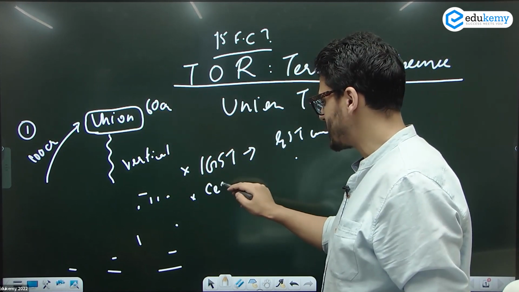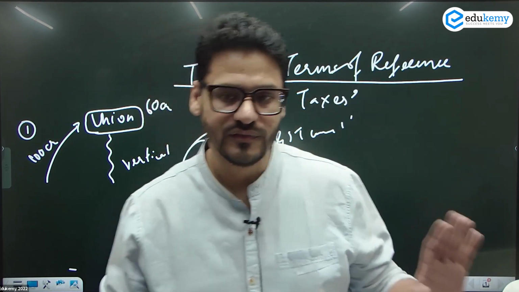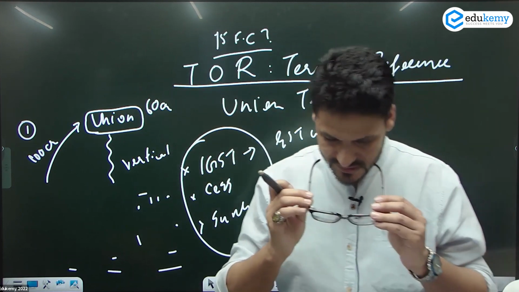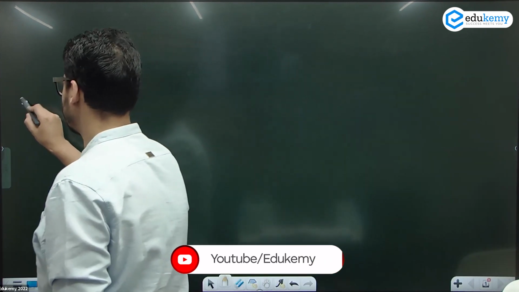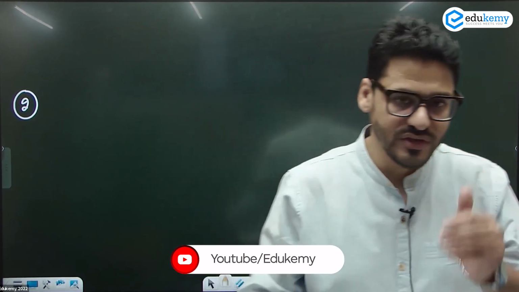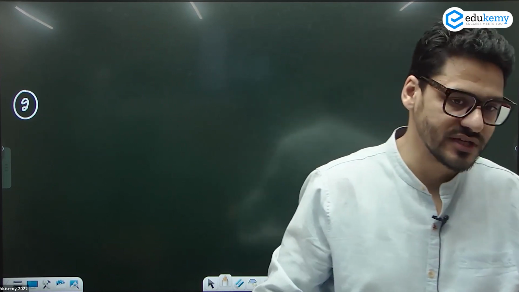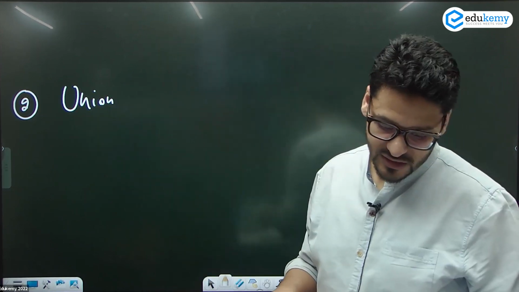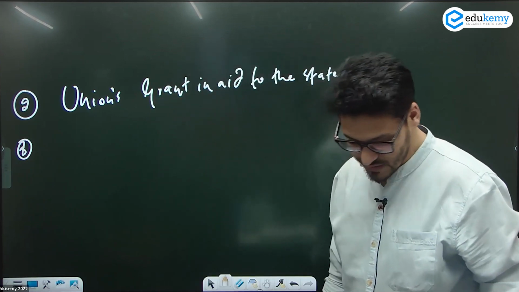और क्या नहीं आएगा? Cess. और क्या नहीं आएगा? Surcharge. These things are not distributed according to Finance Commission. Exception लिखेंगे: Cess, surcharge, IGST. उसके बाद the second thing that the Finance Commission does after this devolution is done, what is the amount of grants the union has to give to the states? So we can write it down. Union's grant in aid to the states.